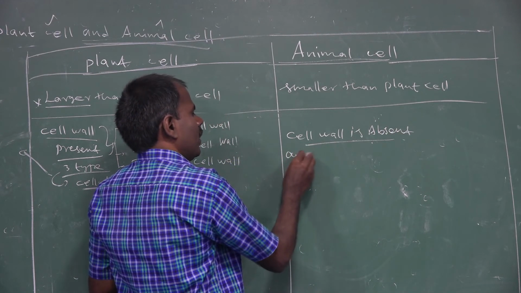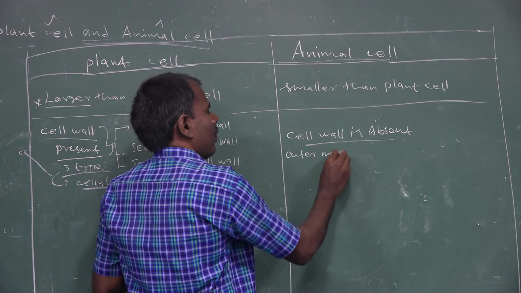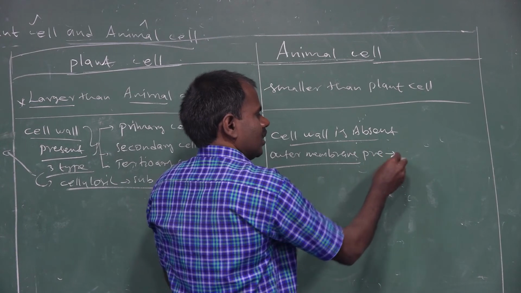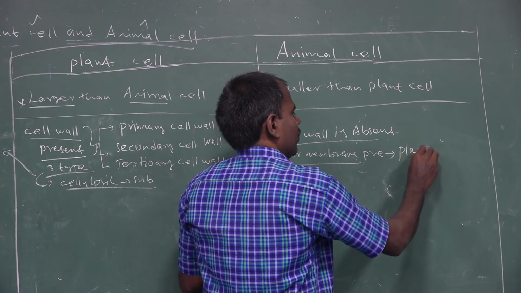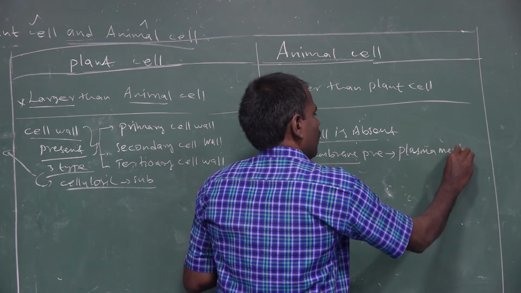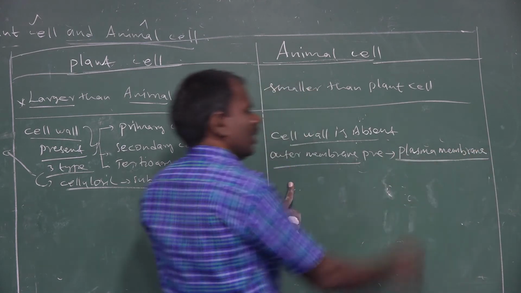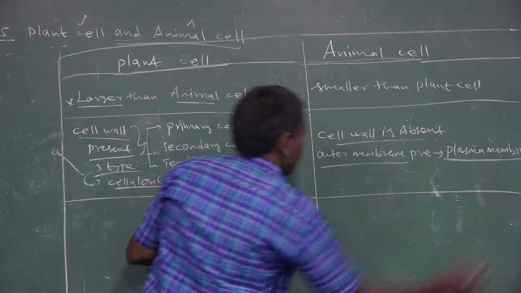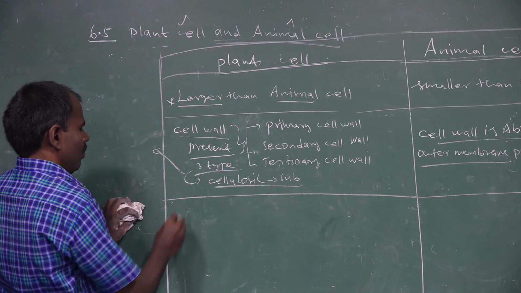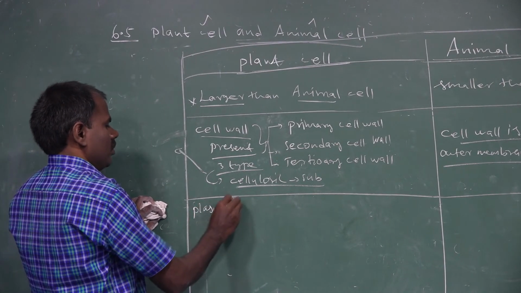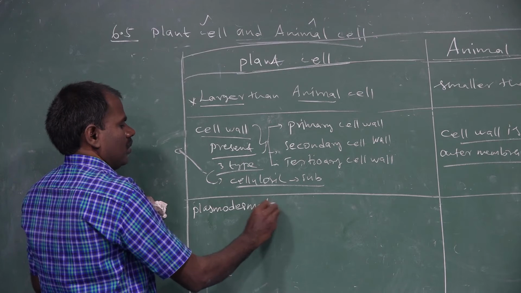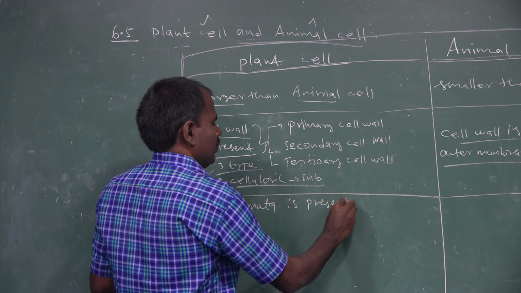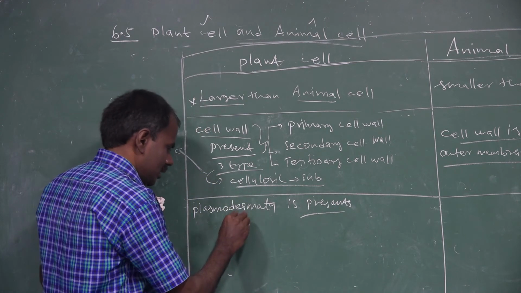Its outer membrane is present. That is called a plasma membrane, or cell membrane. And the third one is plasmodesmata. Plasmodesmata are present. What is plasmodesmata? It's in the cell wall.